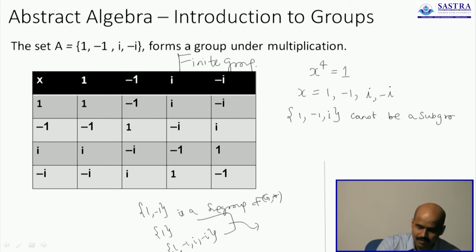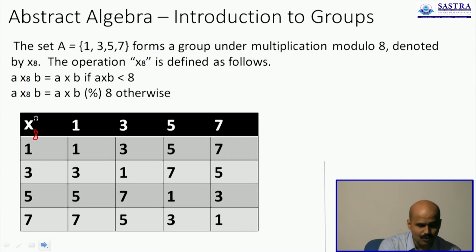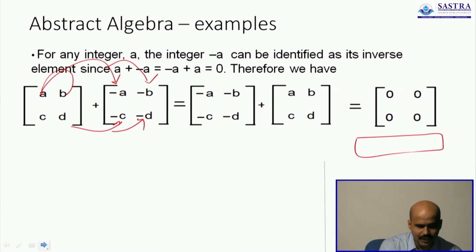There are other ways to justify that. 1, minus 1, and I cannot form a subgroup because the inverse of I is minus I, and minus I isn't part of this set H1. Therefore, it cannot form a subgroup. But now I can use Lagrange's theorem to help me deduce that, because what the theorem states is,